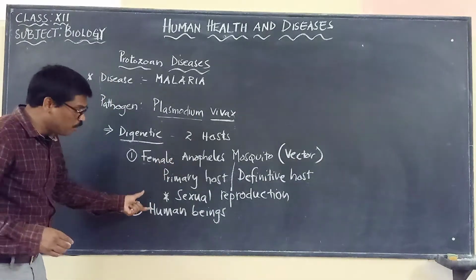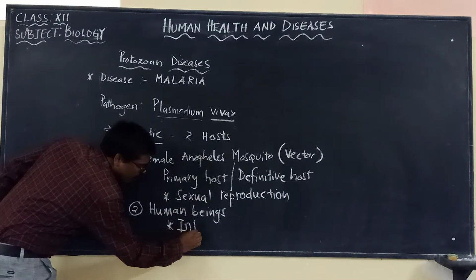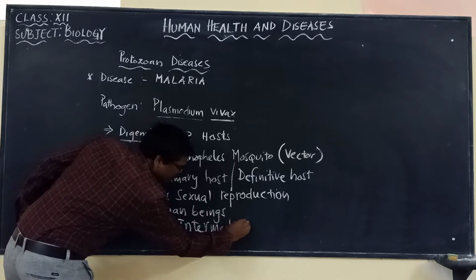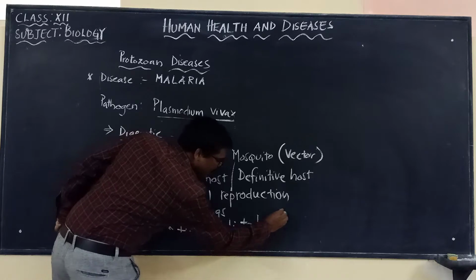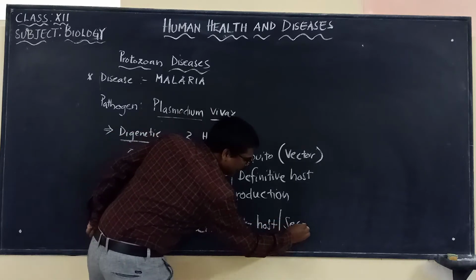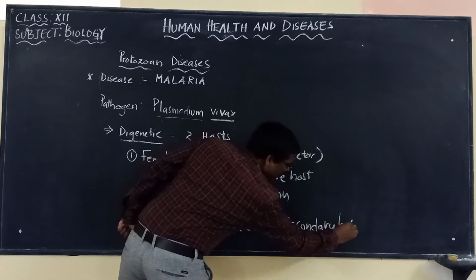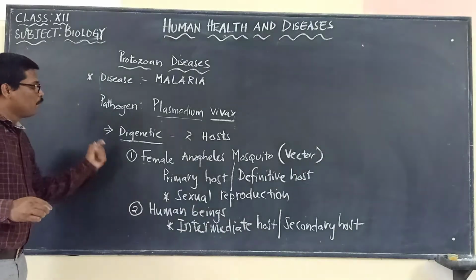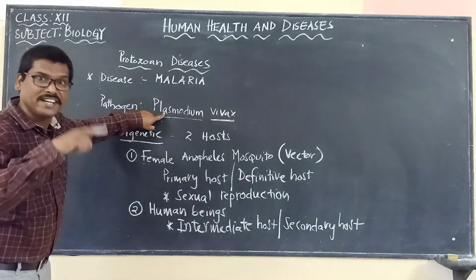So that's why human beings are called the intermediate host, or otherwise the secondary host. Okay, so here these are the two hosts which are used by the Plasmodium vivax to complete its life cycle.